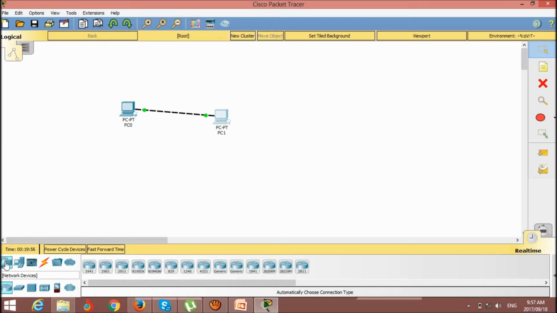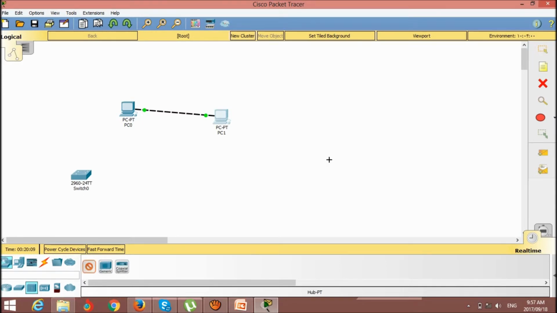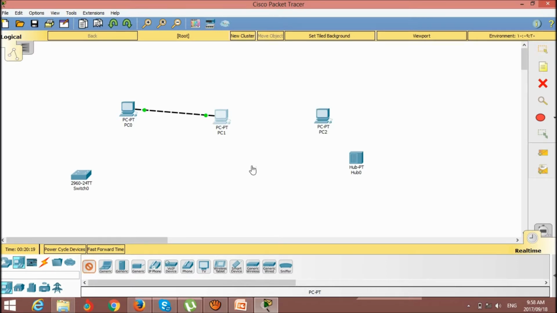For example, here is a switch, just this one, and here I use a hub. I also use computers, we need more: 1, 2, 3 here, and also 1, 2, 3.